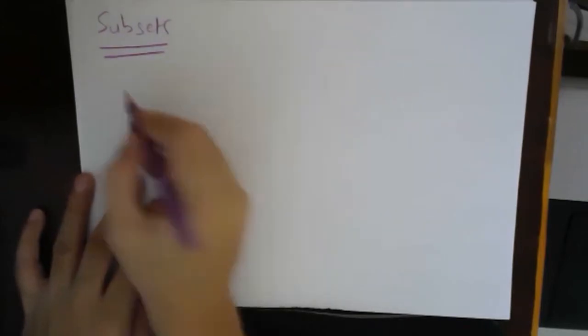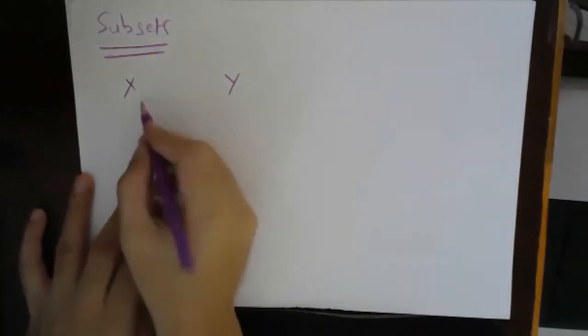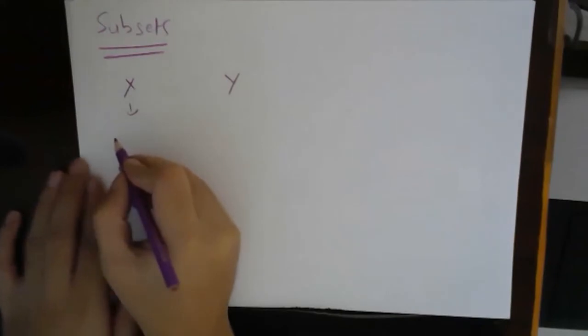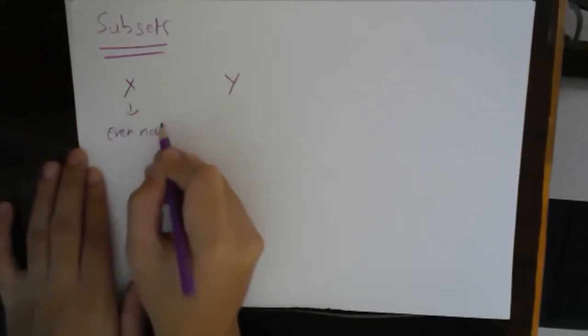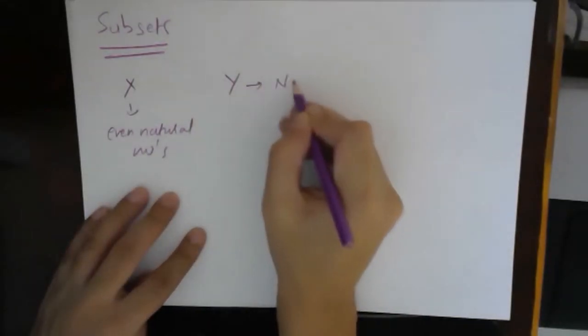Fine. Now the next thing we'll see is subsets. After equal sets, now we'll see subsets. Again we are talking about two sets. Suppose we are talking about two sets X and Y, where X contains the even natural numbers, and set Y is the set of natural numbers.